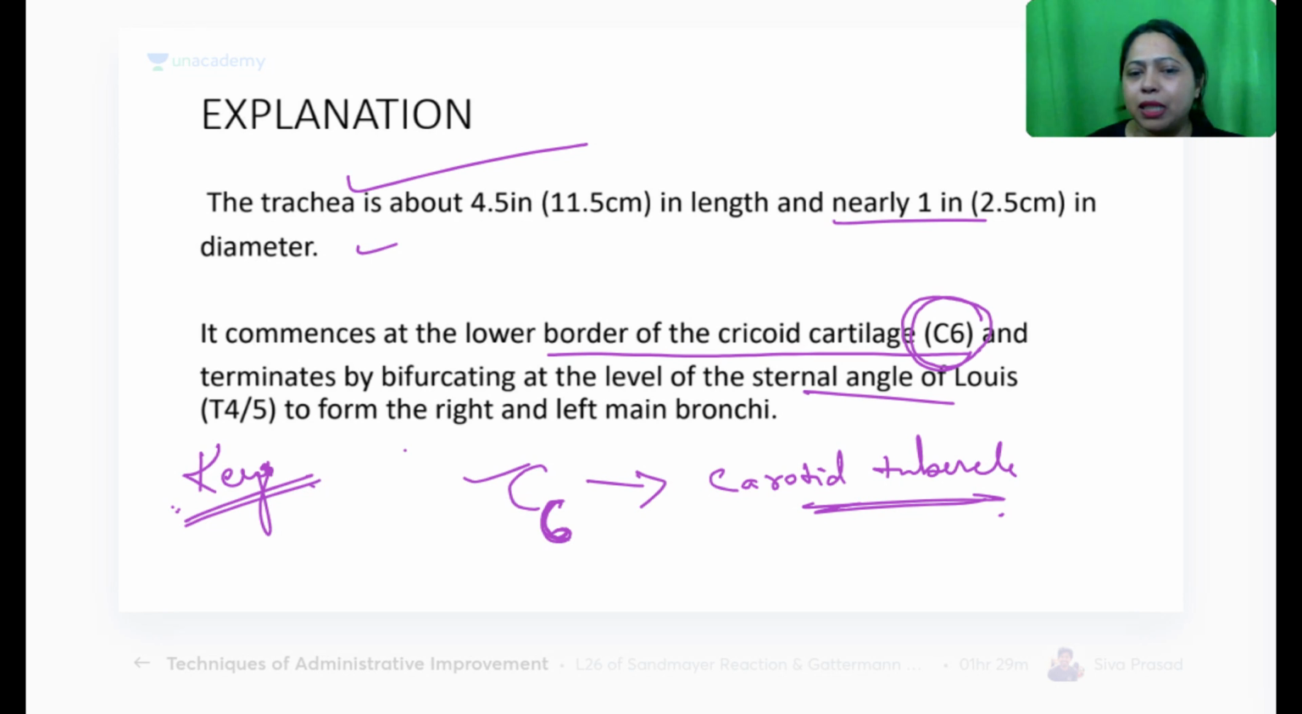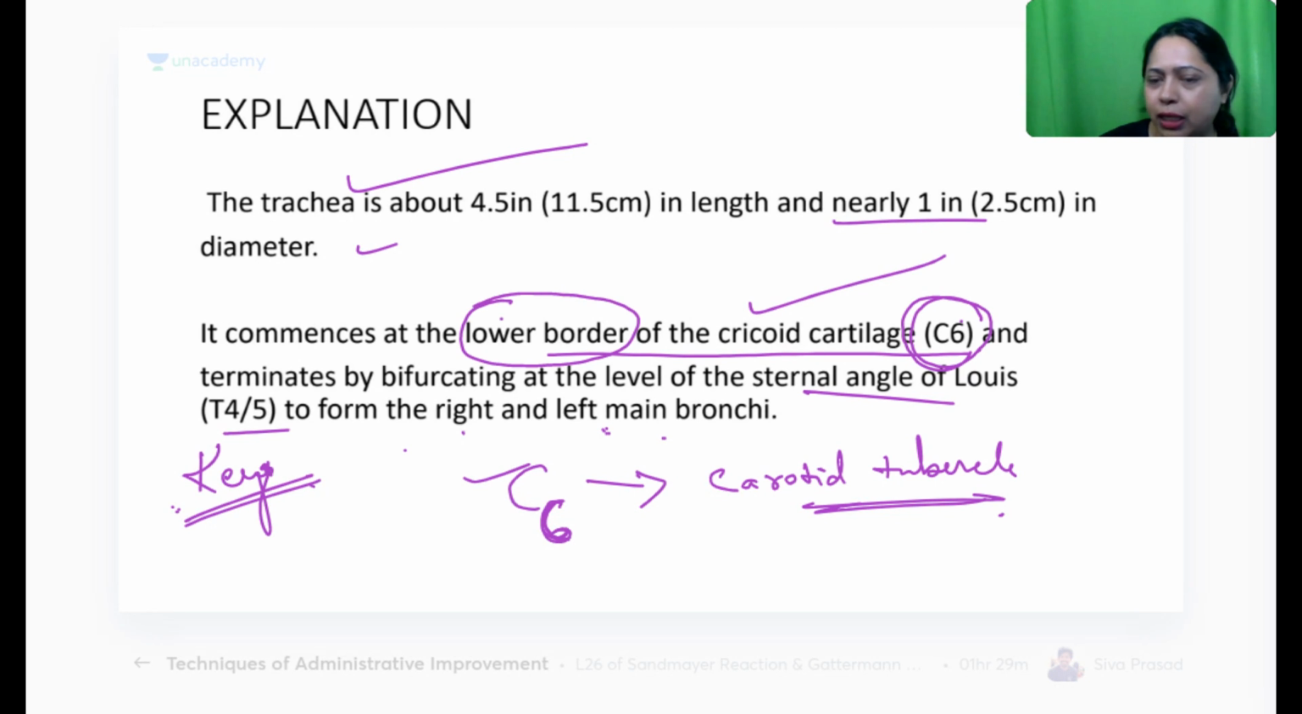Okay, so remember the sternal angle of Lewis, that is T4, T5, that is where it bifurcates. So it starts much before, that is C6, at the level of cricoid cartilage. Which border? Lower border of cricoid cartilage.